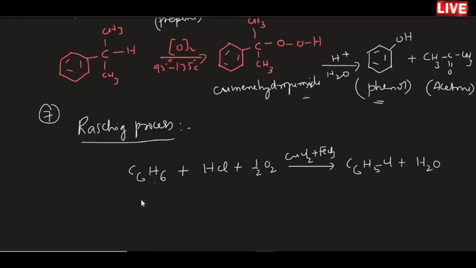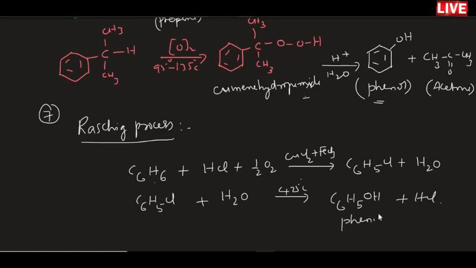Whatever chlorobenzene we got will be heated with steam. Steam is nothing but H2O. Around 425 degrees Celsius, this chlorobenzene will give phenol in this reaction with the separation of HCl. So this is the compound obtained, phenol.